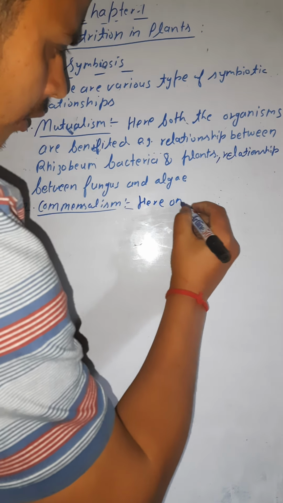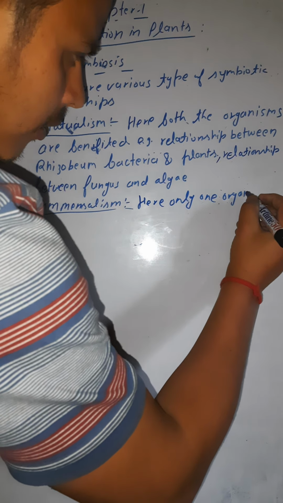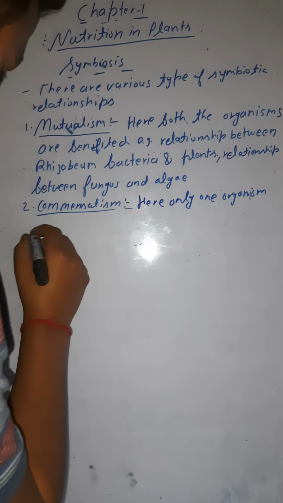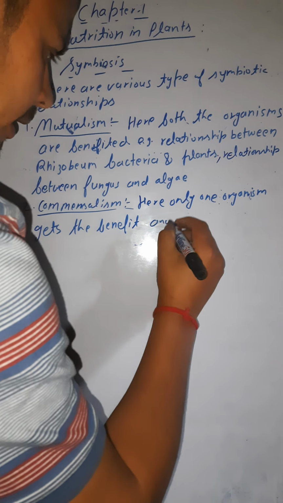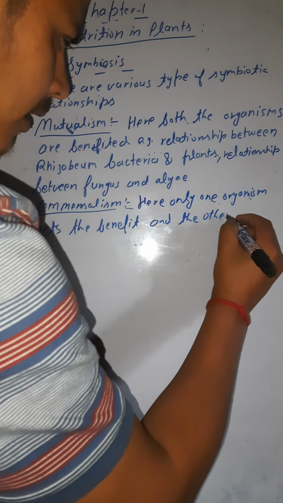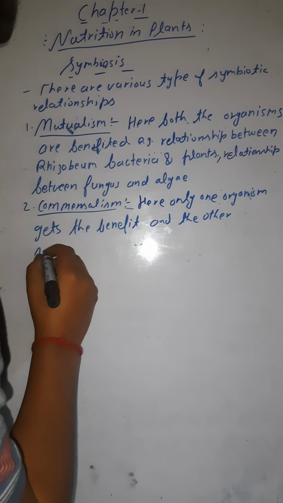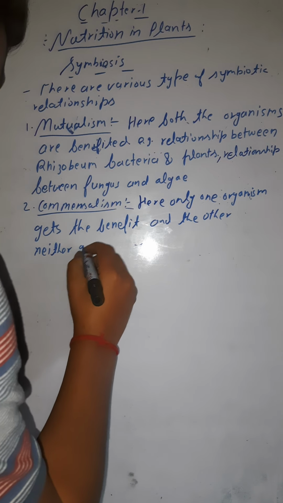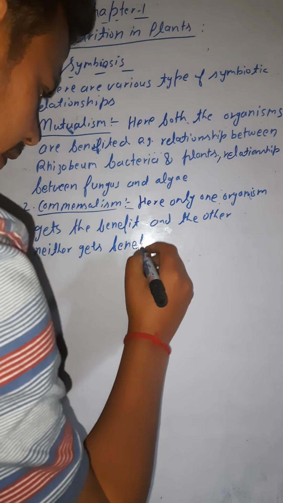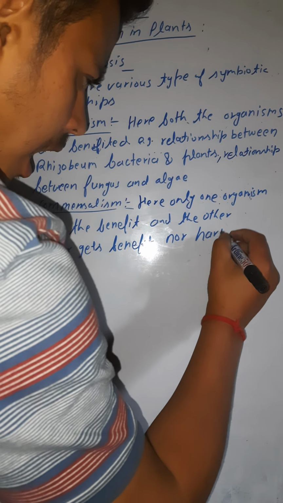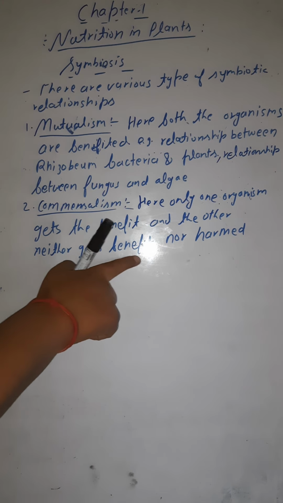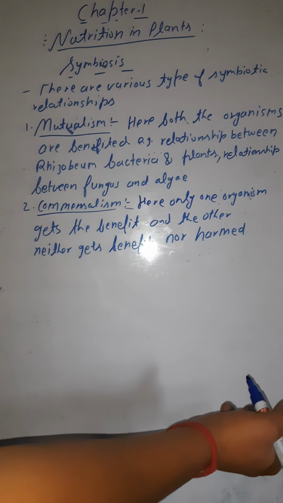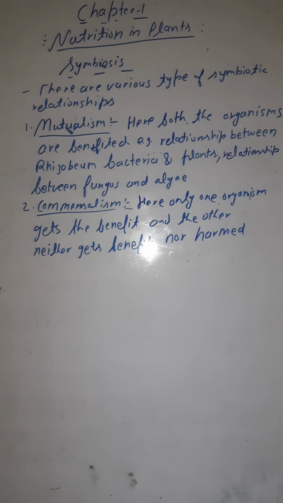Here only one organism gets the benefit, and the other neither gets the benefit nor is harmed. The other is not getting any benefit nor being harmed, but the first one is getting the benefit. So this relationship comes under commensalism.